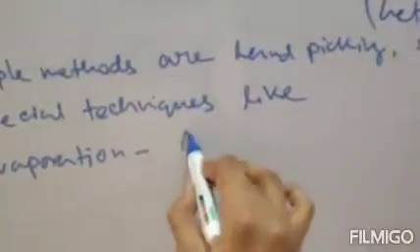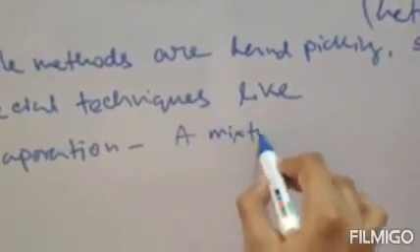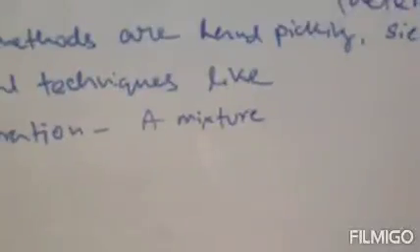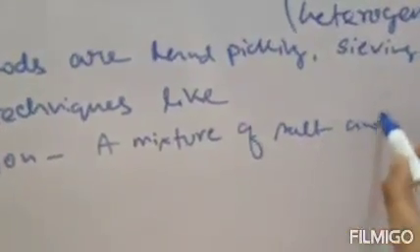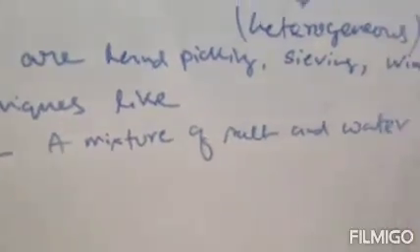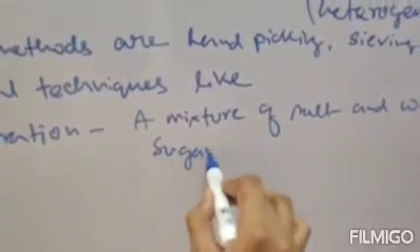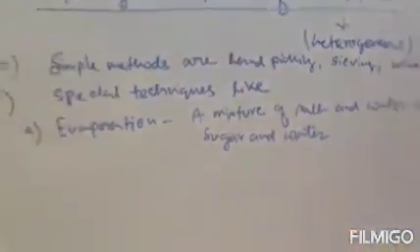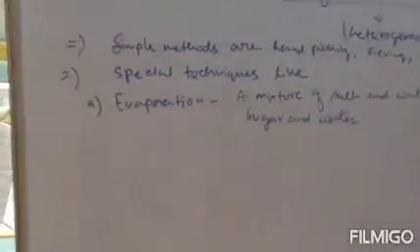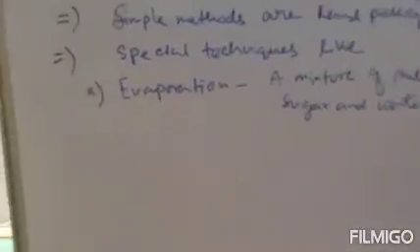So you can separate the components by evaporation. Clear? So evaporation: a mixture of salt and water or sugar and water. This mixture is separated by evaporation.